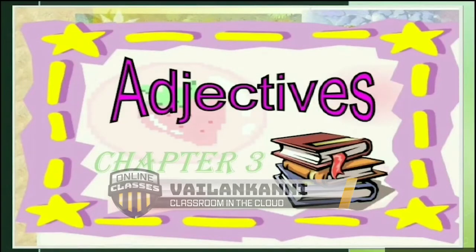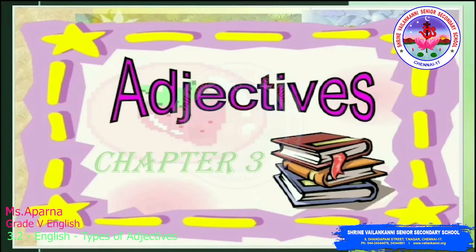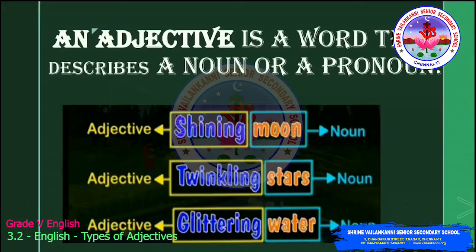Hi students, today we'll see the grammar topic: adjectives. Adjectives are related to the noun. In the last class we saw about nouns, right? An adjective is related to the noun itself, which means an adjective is a word that describes a noun. It describes a noun or a pronoun.